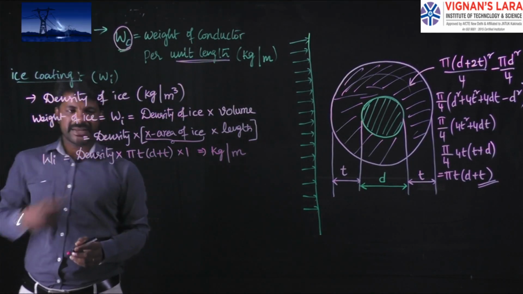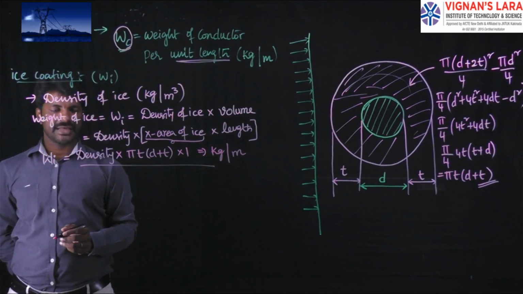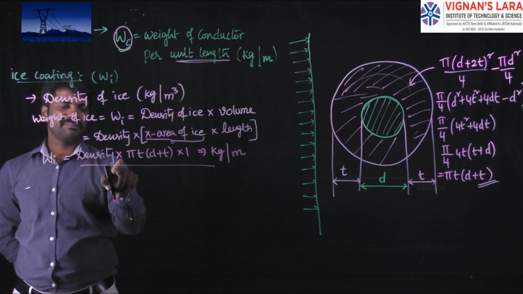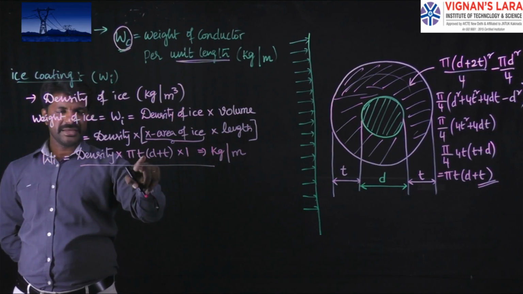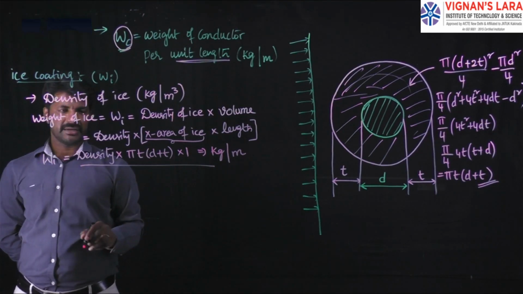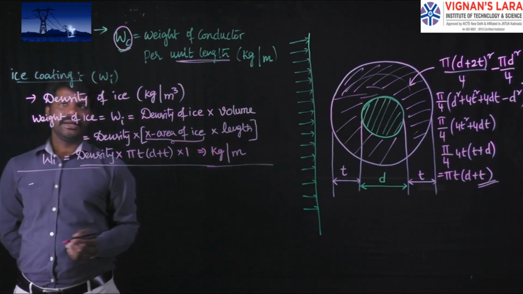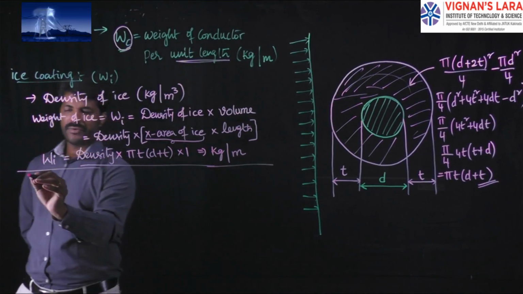This is the mathematical formula for calculating the weight of the conductor including the ice. So the weight of the ice is equal to the density of the ice multiplied by area into length. Area is pi t into (d plus t) and length is 1 meter. In the same line, we have to calculate the wind pressure. So coming to the wind pressure,